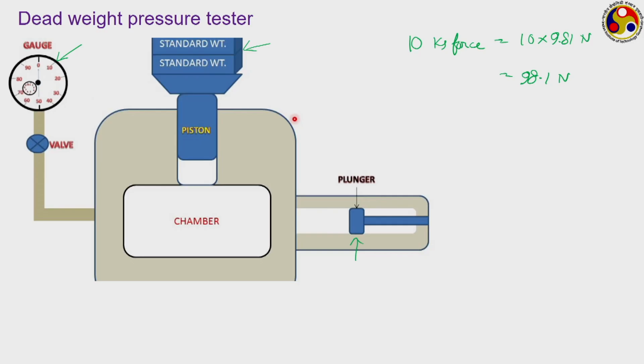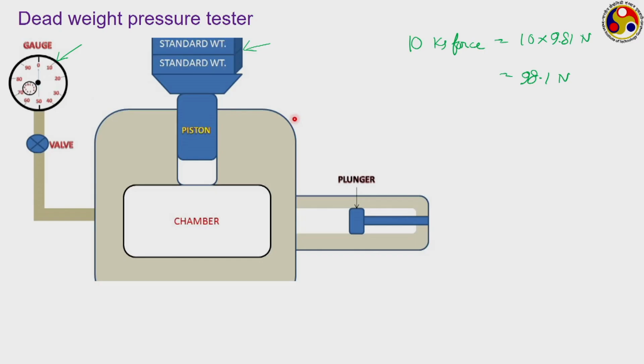The weight put by this piston may be quite high for the fluid inside the chamber at the initial pressure. So, we start the plunger pump and we keep on operating it, thereby increasing the fluid pressure by adding more and more mass of fluid inside the chamber till the moment this piston and weight assembly starts to float.